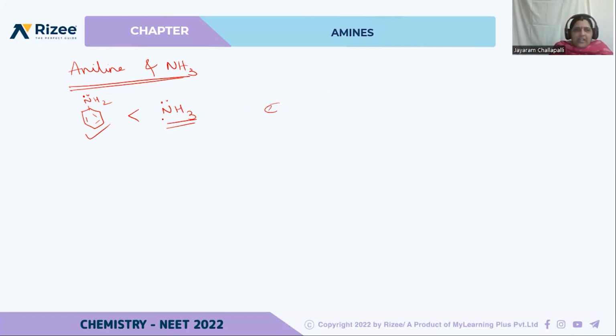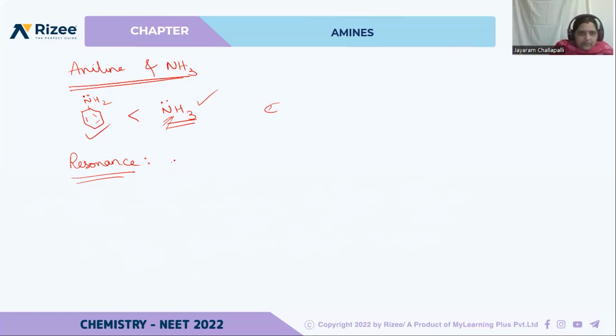Here, electron donating capacity is more easy when compared to this compound, because here no alkyl groups are there, no restriction is there, no steric hindrance is there. So electron donating capacity of this nitrogen is more, so it is more basic. Or else we can say by using some theory also, that is resonance. By looking at the structure only we can say, but the real reason is resonance.